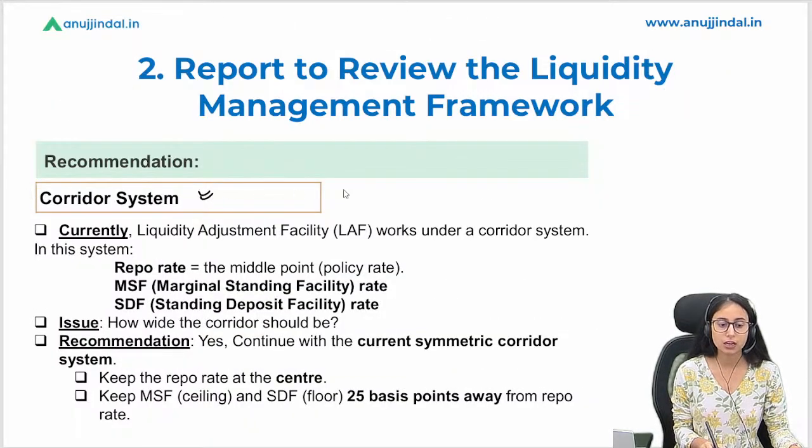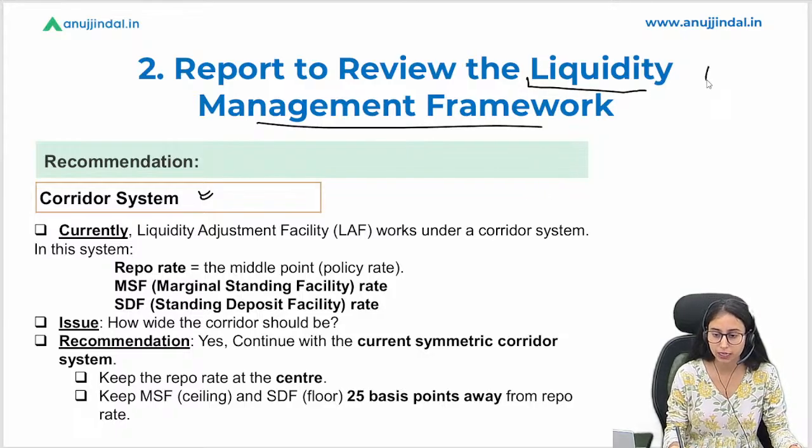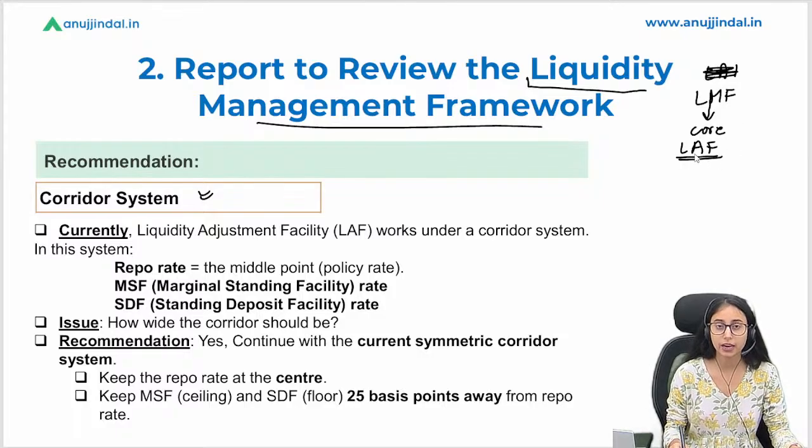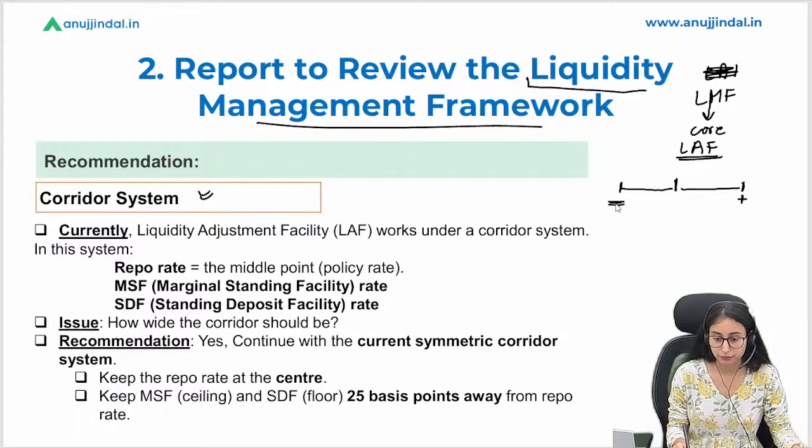Then here comes the corridor system. We all know that under the liquidity management framework, the LMF, there is one core liquidity management tool, which is LAF, liquidity adjustment facility, wherein there are three things. There is a repo rate, and then there is MSF, and then there is SDF.